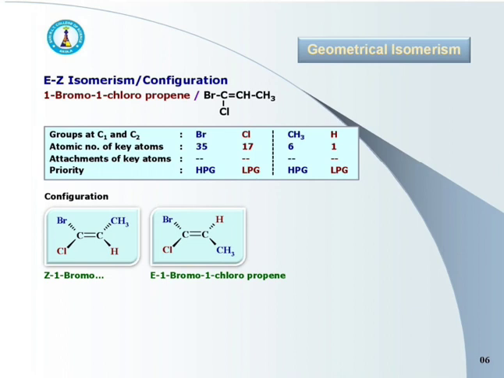Br has higher atomic number than chlorine, and hence Br is higher priority group at C1, whereas chlorine is lower priority group.